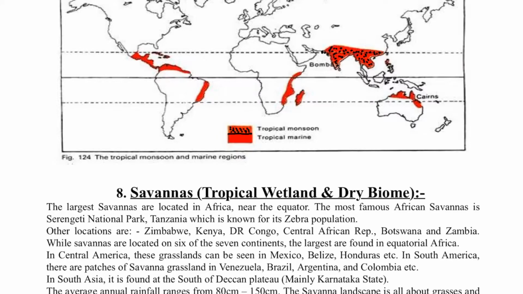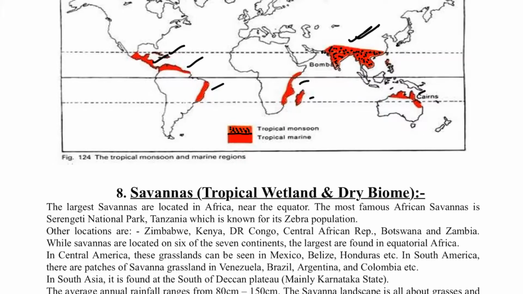the monsoon biome, the main part is India. So in India there are black dots. Why this black dot? Because this is known as tropical monsoon, and the other monsoons are known as the tropical marine monsoon. Okay, because they are mainly influenced by convectional rainfall near the coast. As you can see, all are near the coastal areas, not far from the coastal areas. But India is one place in the tropical monsoon section where you will receive rainfall where there is no coastal area also, like in the Ganga plains, or in the Delhi section, in the Haryana section, in the Madhya Pradesh area. So that is why there are two different distinctions.